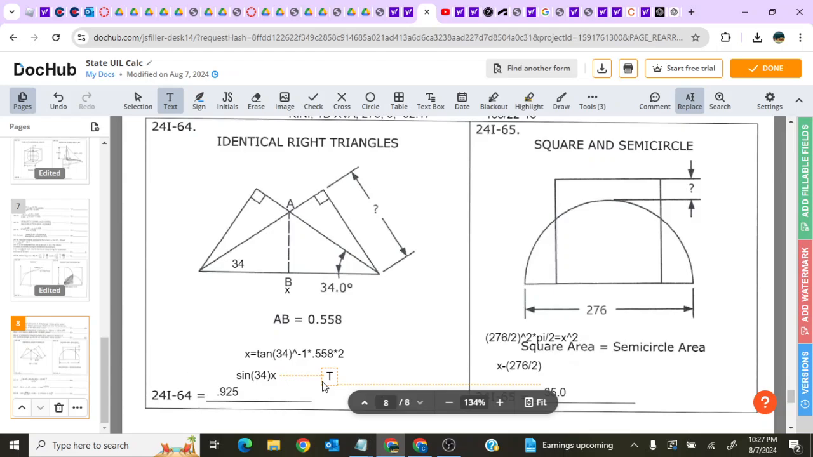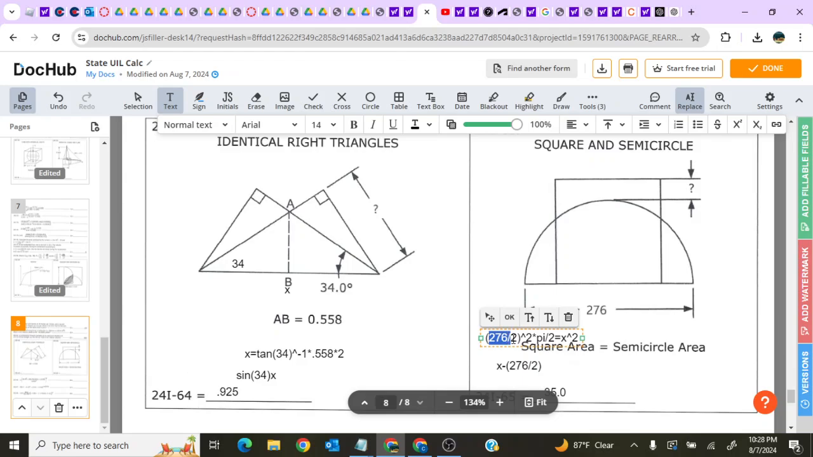65. Square and semicircle. Your square area is equal to your semicircle area. Let's just do the equation for that. The area of a circle is radius squared, so diameter over 2 squared times pi. Since it's a semicircle, you have to divide by 2. And then that is equal to some unknown x length squared.